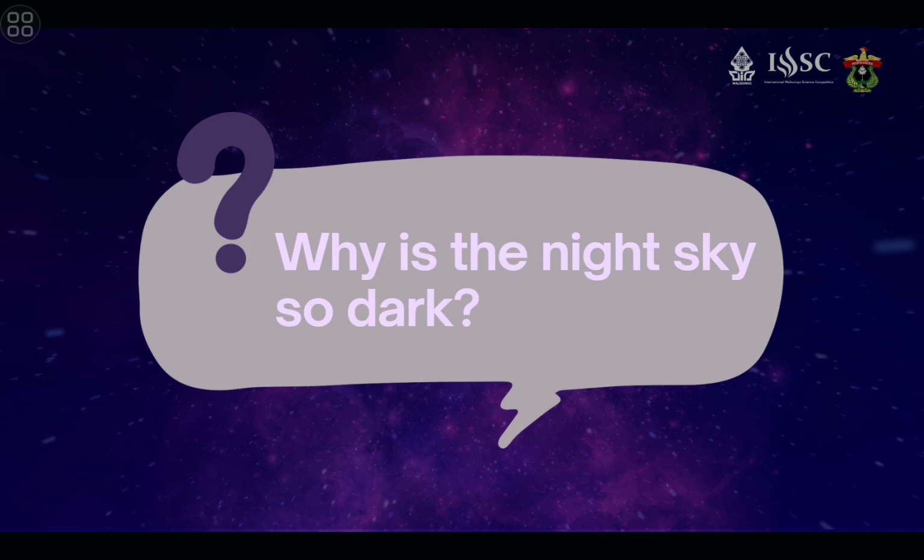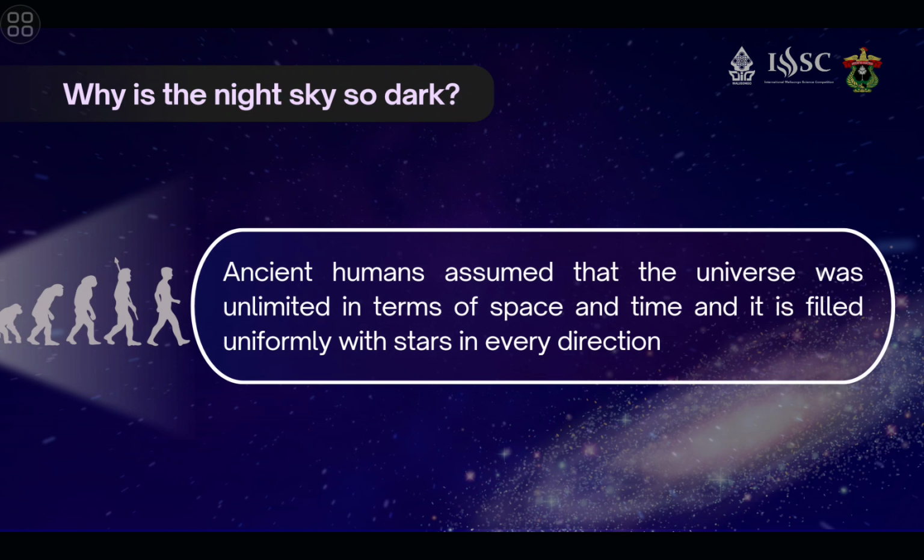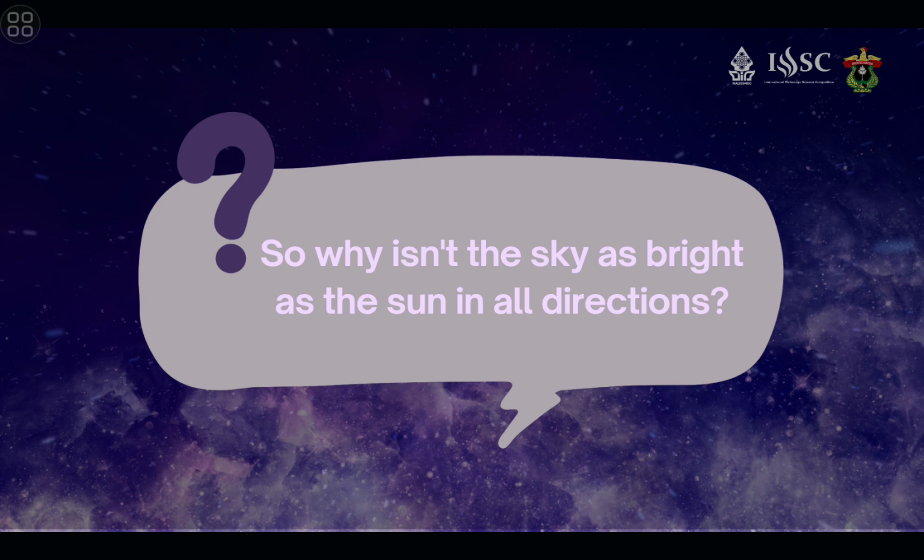So first, we start from the very simple question asked by Heinrich Olbers: why is the night sky so dark? Ancient humans assumed that the universe was unlimited in terms of space and time, and that it is filled uniformly with stars in every direction. But if that is right, then logically, no matter where we look, our line of sight should eventually land on the surface of a star. That means the entire night sky should be blazing bright, just like the surface of the sun. But that is not what we see. The night sky is mostly dark. Then, why isn't the sky as bright as the sun in all directions?